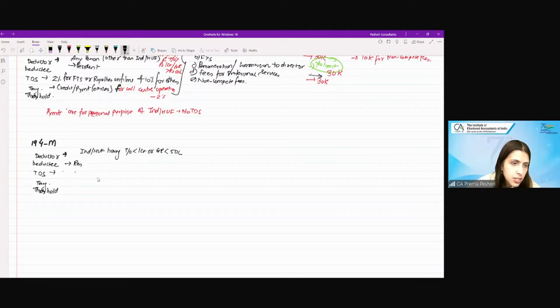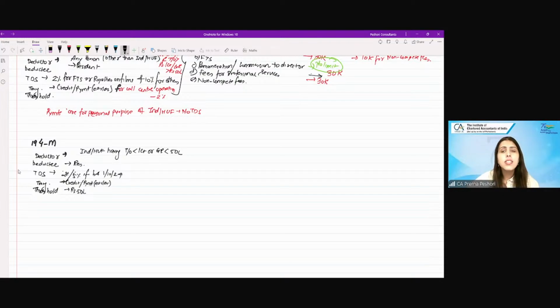Deductee is resident. TDS is 2% or 5% if before 1/10/24. Timing will be the credit or payment, whichever is earlier. This is rupees 50 lakh.